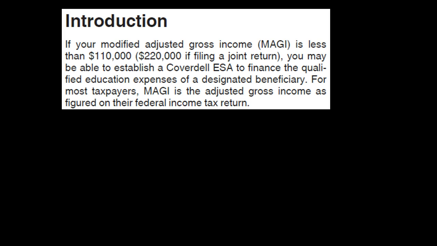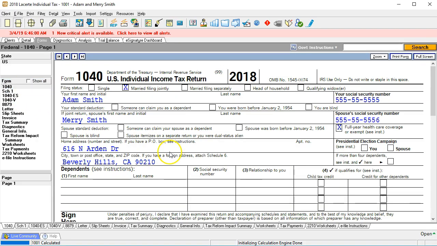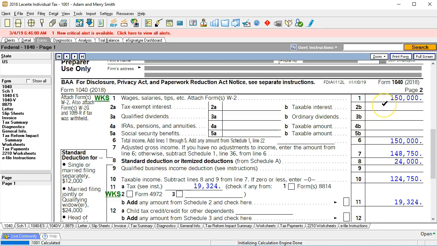For most taxpayers, the modified adjusted gross income is the adjusted gross income as figured on their federal income tax return. So just to give an example of that, if we take a look at a test 1040, we have a married individual here. The income is going to be the top portion of the return. Modified adjusted gross income is typically line 7, or the adjusted gross income will be line 7.